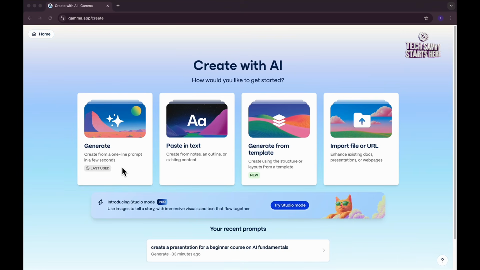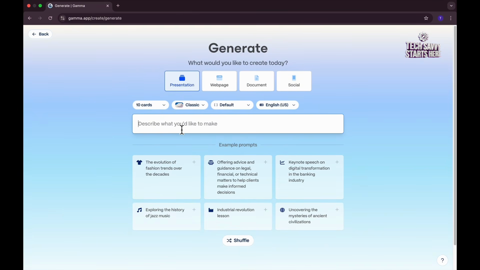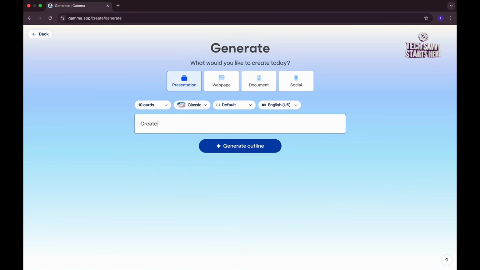Take a look. So here I'm just gonna use the create option, create one line prompt in a few seconds. I'm just gonna create that, and then I'm going to choose the presentation because that's what I want to make. And I'm going to write my prompt, a single sentence, and I'll say create a presentation for a beginner course on investing. Let's say you want to deliver a talk about investing and you just need something to start with.